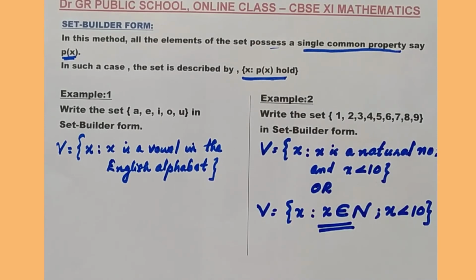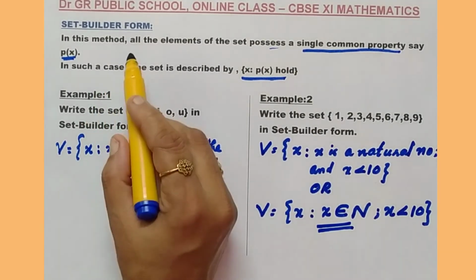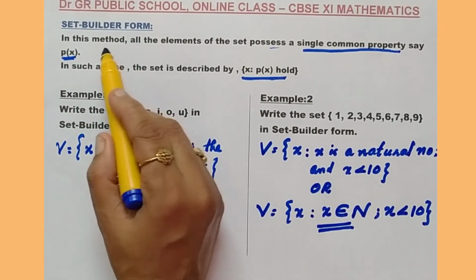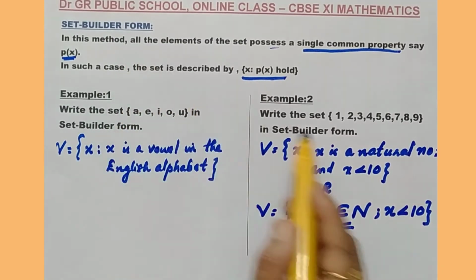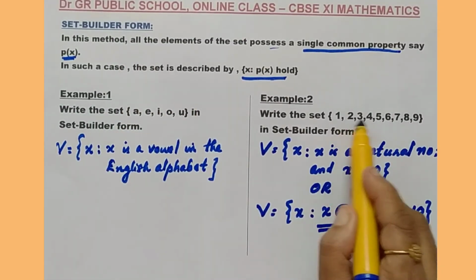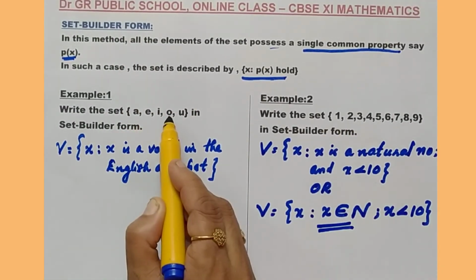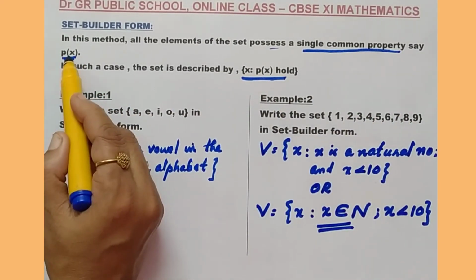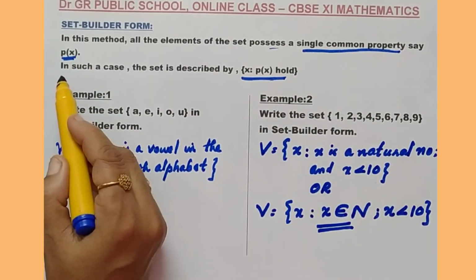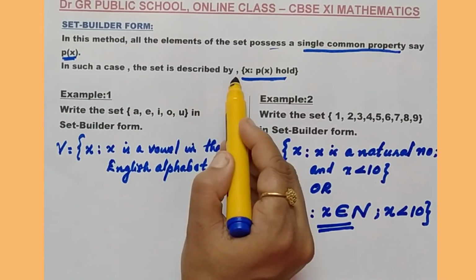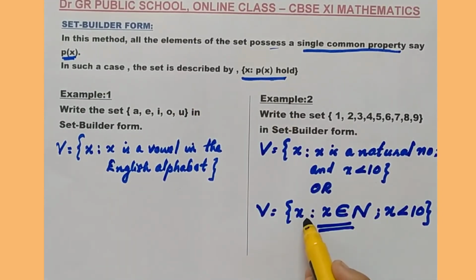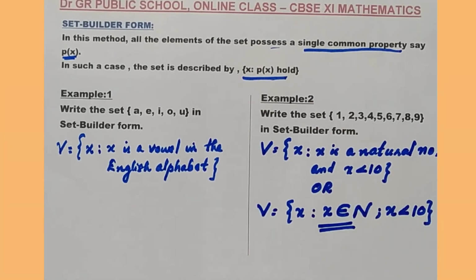Okay, now we can come to the definition of set builder form again. In this method, all the elements possess a single common property, and that property you need to take as P(x). After that, the set is described as set of all x such that P(x). P(x) means the property you need to write here.